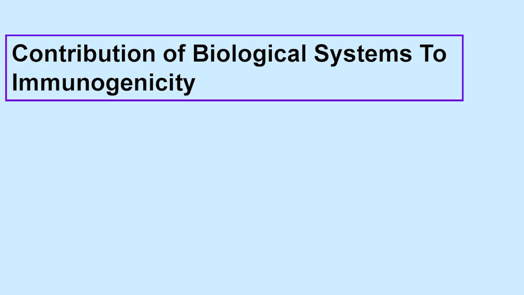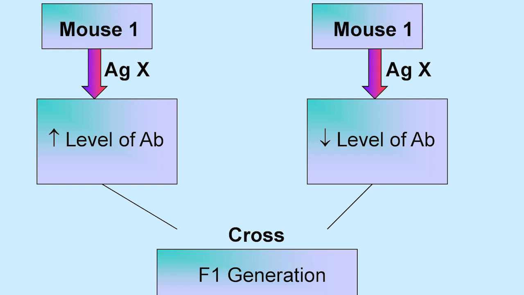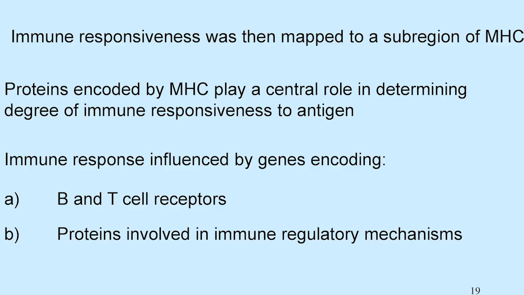Contribution of biological systems to immunogenicity. Genotype of the recipient animal: mouse 1 with antigen X gives a certain level of antibody; crossing gives the F1 generation with an intermediate level of antibody. Immune responsiveness was then mapped to a sub-region of the MHC. Proteins encoded by the MHC play a central role in determining the degree of immune responsiveness to an antigen. Immune response is influenced by genes encoding